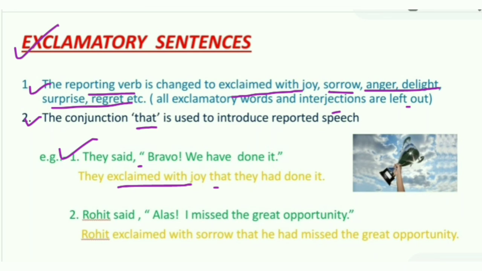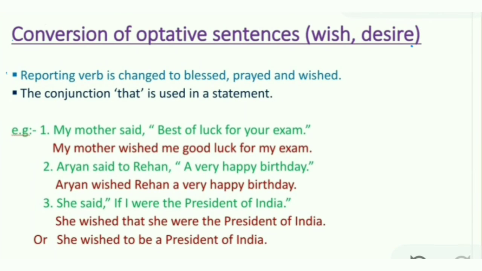Have done, present perfect, will be converted into past perfect. Example number 2. Rohit said, "Alas, I missed the great opportunity." It is showing grief, sorrow, pain. Then Rohit exclaimed with sorrow that he had missed the great opportunity. Right? Understood? Last is the conversion of optative sentences expressing strong wish or desire.